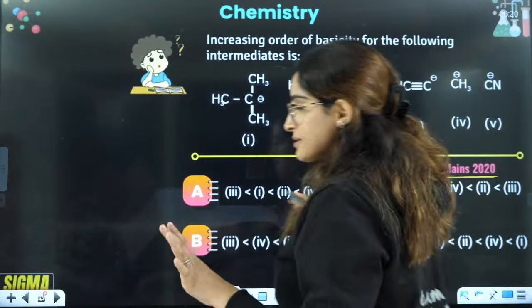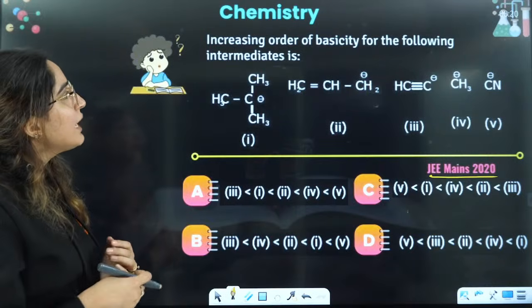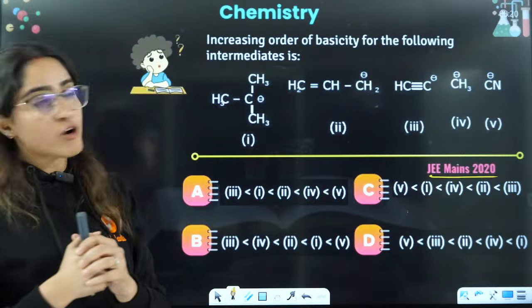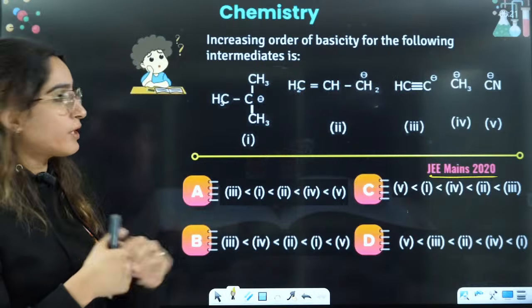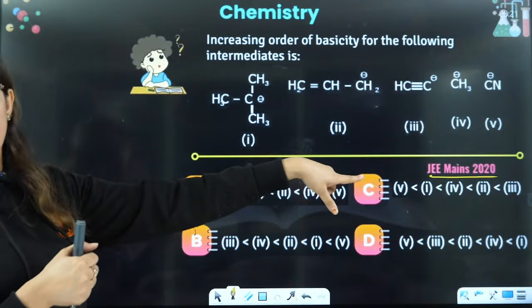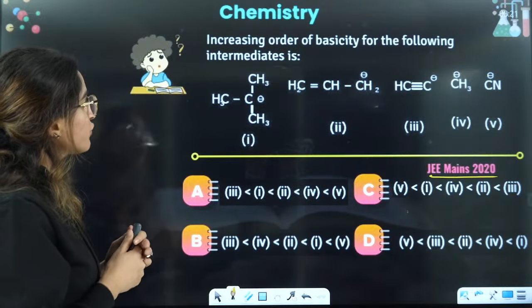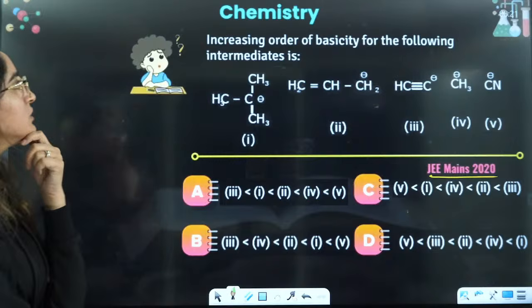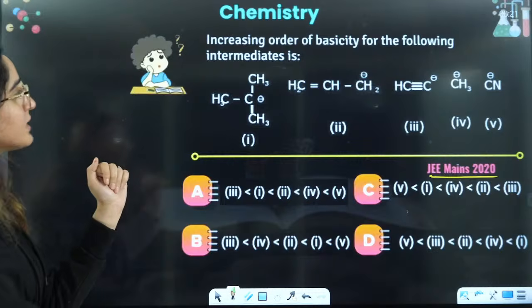Okay. Now let's see the last 2-3 questions here. Increasing order of basicity for the following intermediates. So basicity you have to talk about here. This is a JEE 2020 question where we are talking about the basicity. So tell me everyone. So if you see this, if you see this here, increasing order of basicity for the following intermediates.